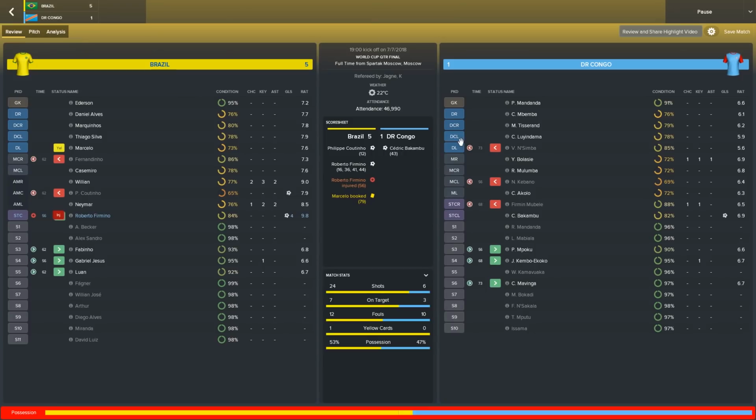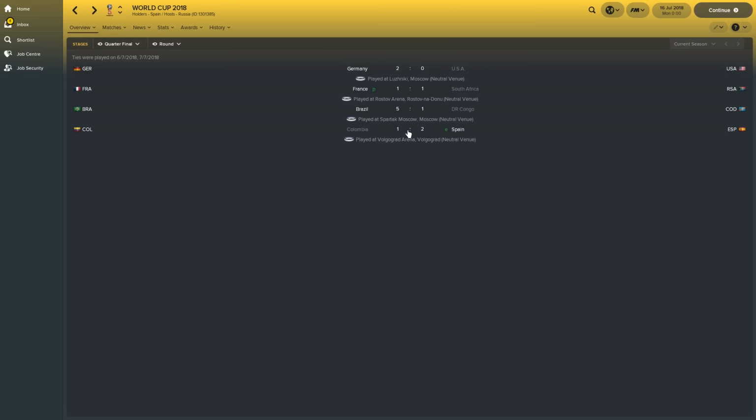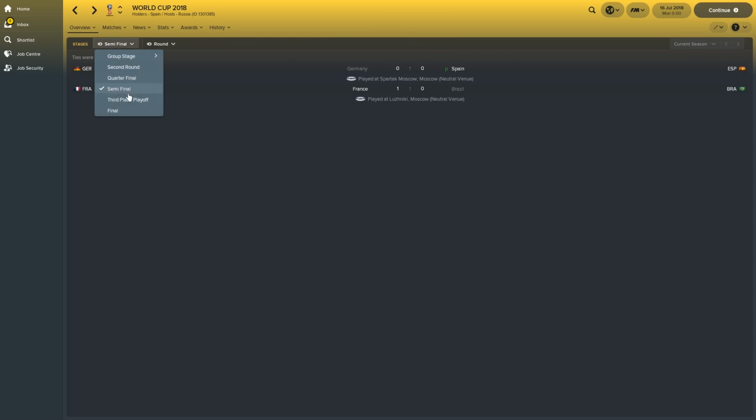Brazil completely destroyed Congo, but Congo did get a nice consolation goal. Firmino with 4 goals in that game. And lastly, Spain beat Colombia 2-1 after extra time. For the semi-finals, pretty boring stuff. Spain won on penalties against Germany, and France beat Brazil 1-0. So those are the four semi-finalists that I was expecting, I think they're the 4 favourites from this.